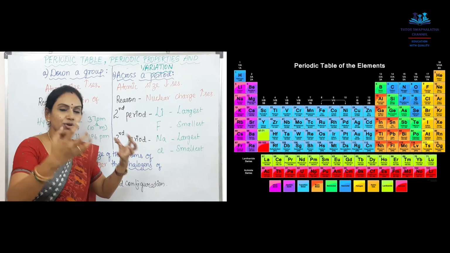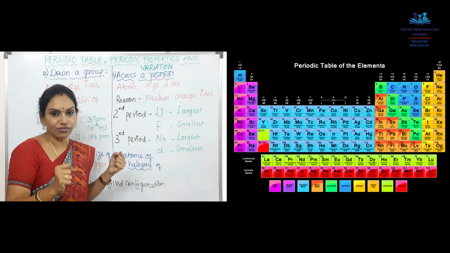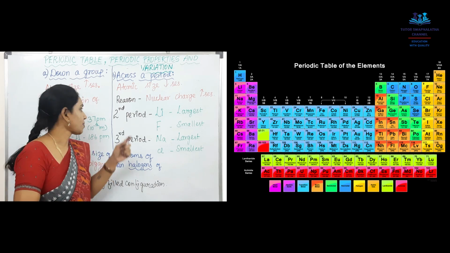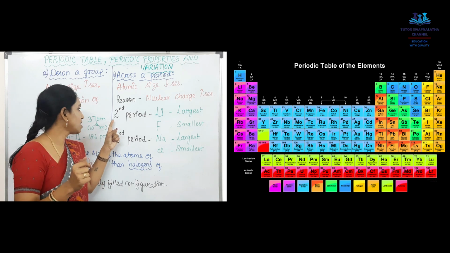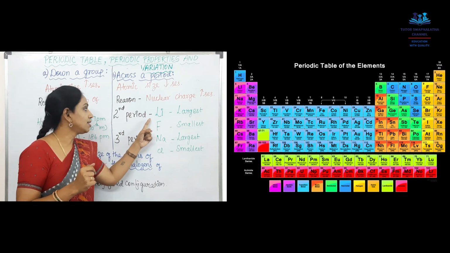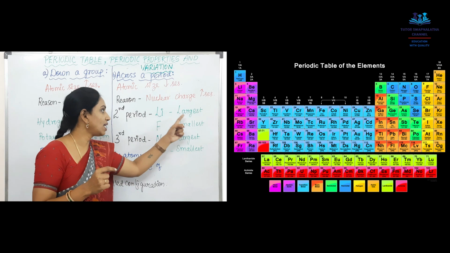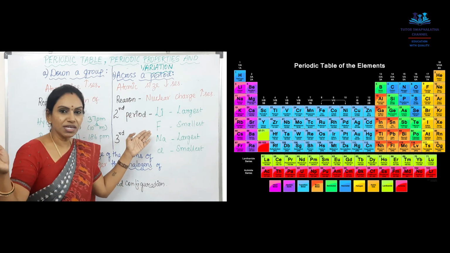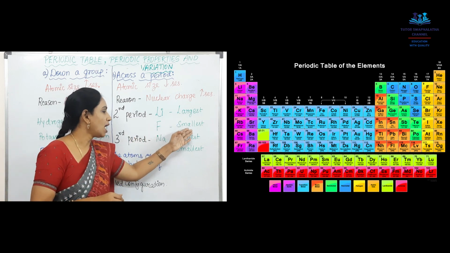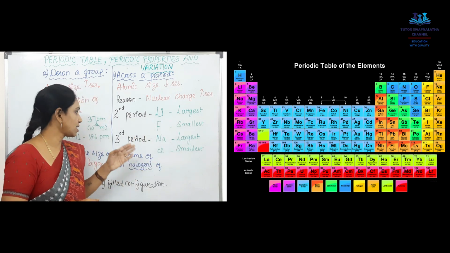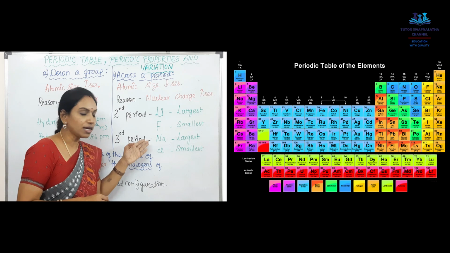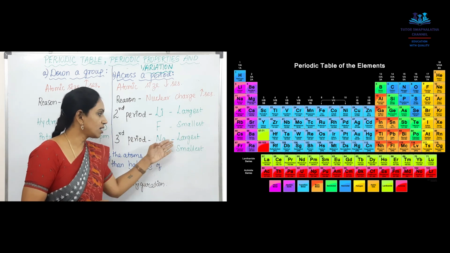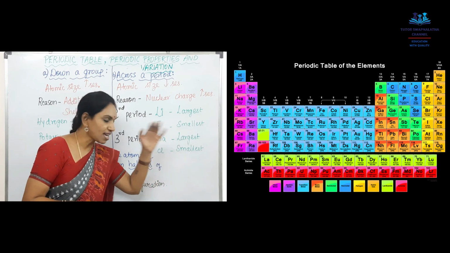So, when it is trying to pull the electrons towards itself, the atomic size naturally decreases. For example, in the second period, lithium being the first one will have the largest size and fluorine, almost the last one across the period, has the smallest atomic size. Next, in the third period, sodium has the largest size and chlorine has the smallest atomic size.